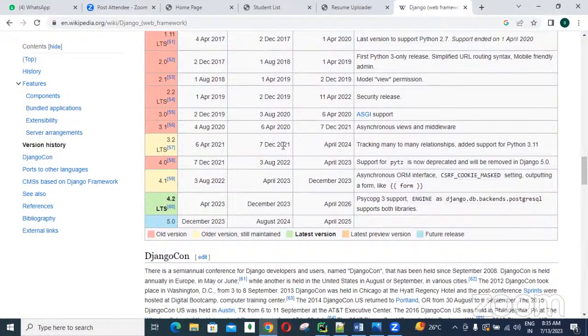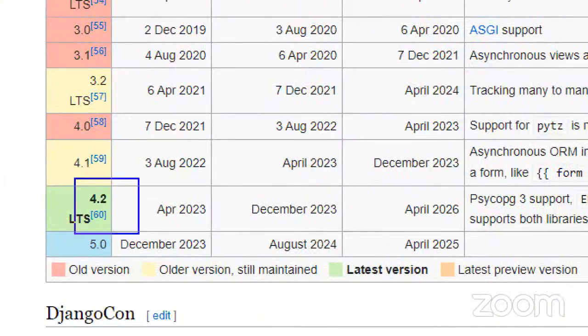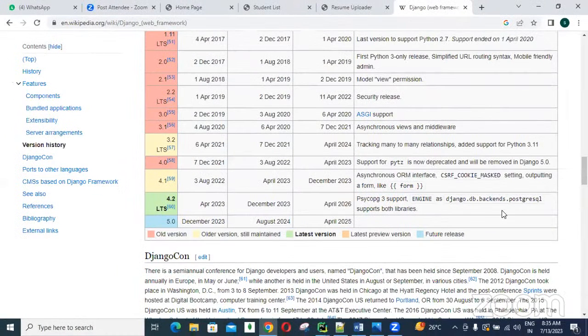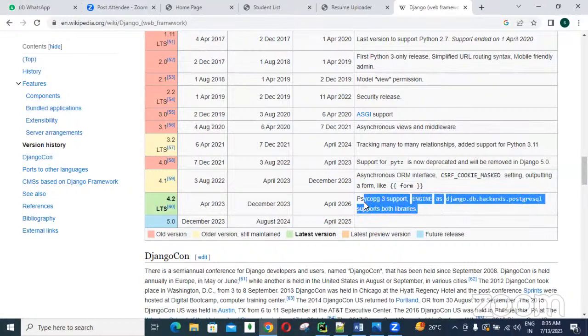Clear that? For example, if you are using 4.2, PostgreSQL support is there. In django.db.backends.postgresql, it supports both libraries, guys. Simply, this is the database communication related library. So PostgreSQL is also supported when we are using 4.2, guys.